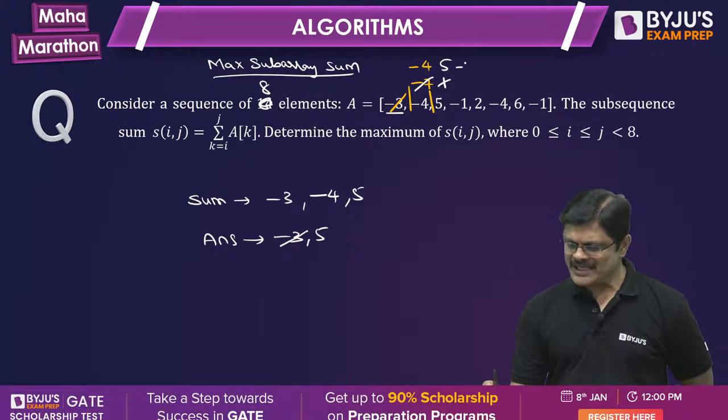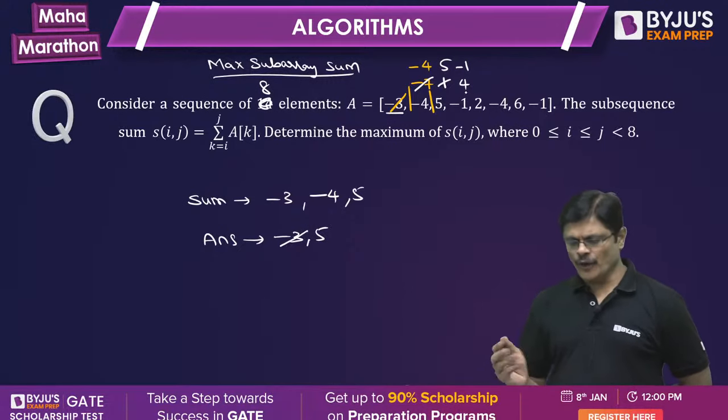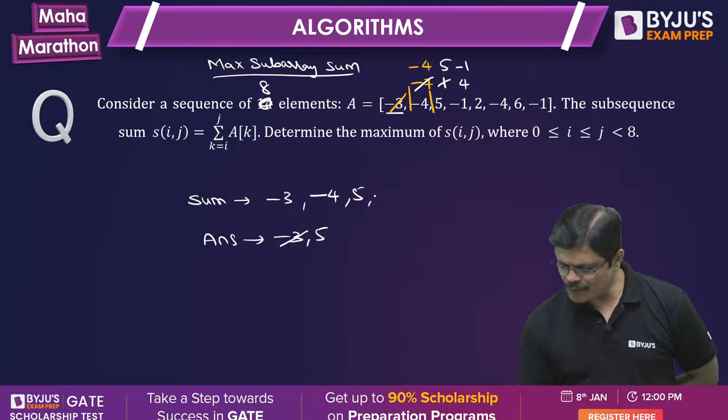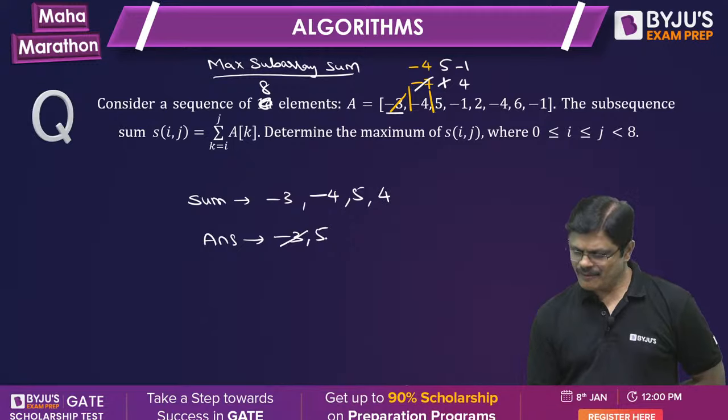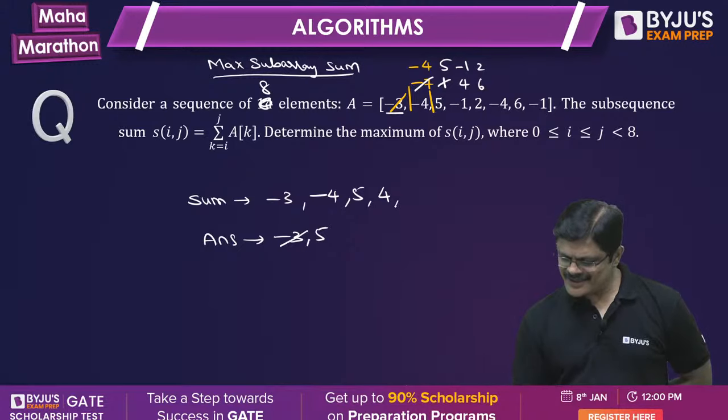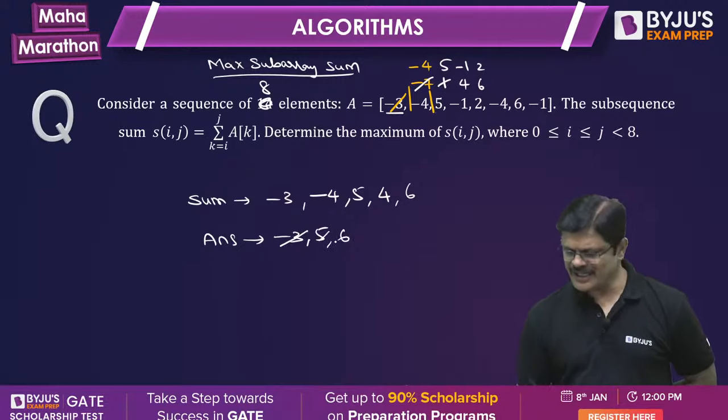Next it is -1. 5 minus 1 is 4. Which one is better? 4 is better, so we continue from here, though 4 is not better than the best. Next it is 2. 4 plus 2 is 6. Obviously 6 is better, and it is better than the best, so we take it.